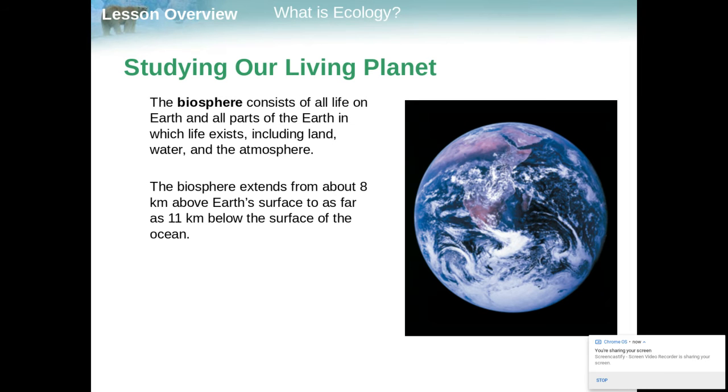So studying our living planet, this is called the biosphere. Now the biosphere contains all life on Earth and all parts of the Earth in which life exists. So this is land, water, and the atmosphere. People ask me all the time, well, how the atmosphere? Well, we have things that fly and live in the atmosphere. We can have bacteria that can be blown into the air as well. When you sneeze, that's what you're doing. You are projecting bacteria into the air every time you sneeze. So the biosphere extends from about 8 kilometers above Earth's surface to as far as 11 kilometers below Earth's surface.